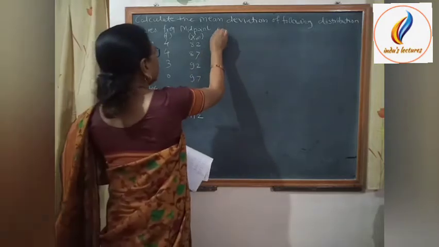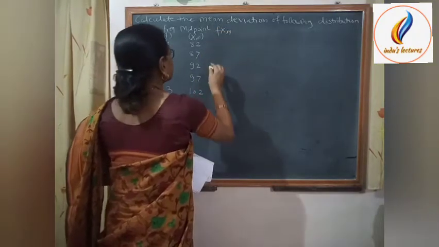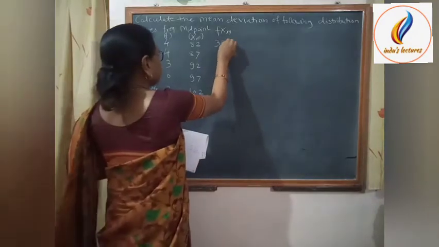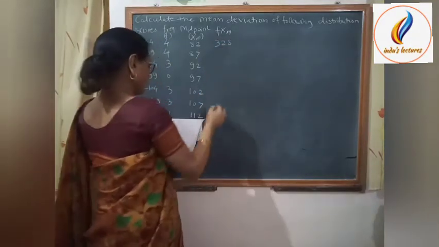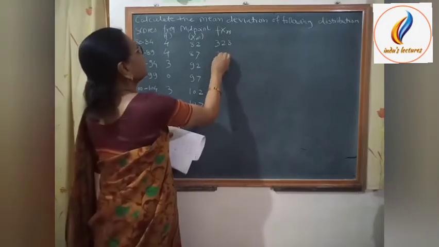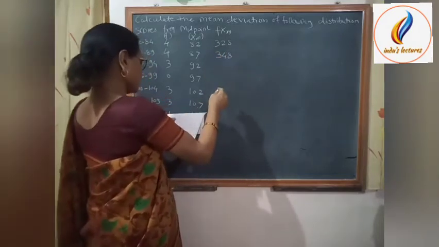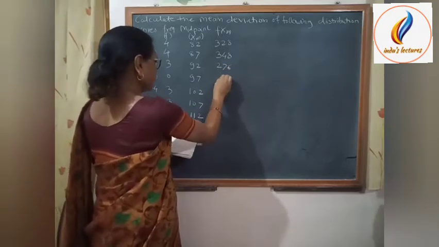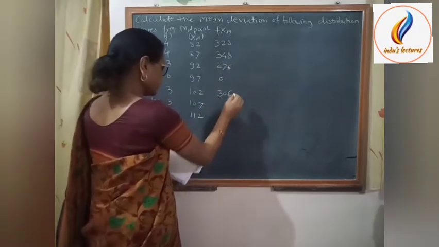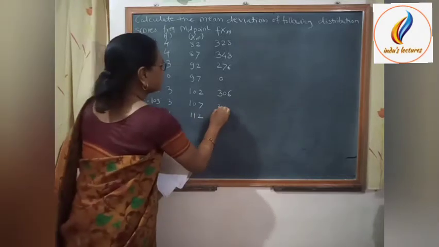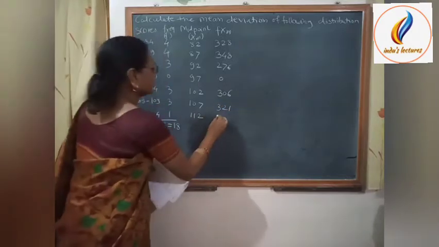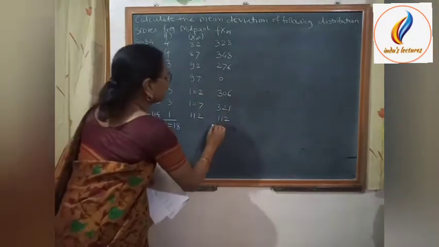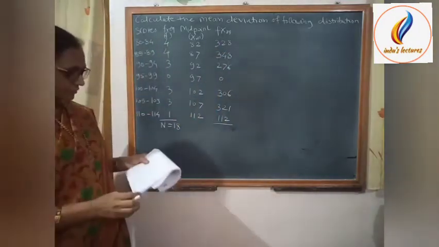So f into xm, for the first interval, is 328, then 348, then 276, 0, 306, 321 and 112.